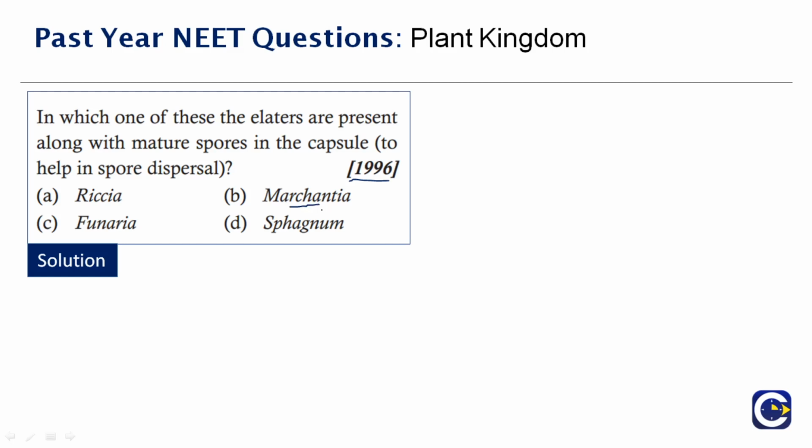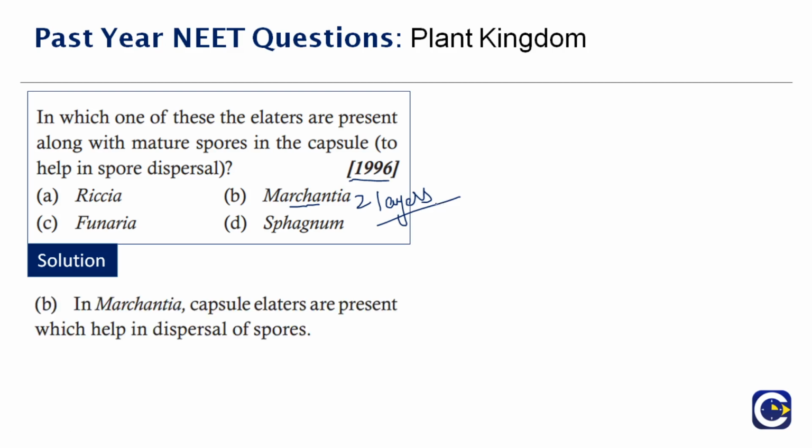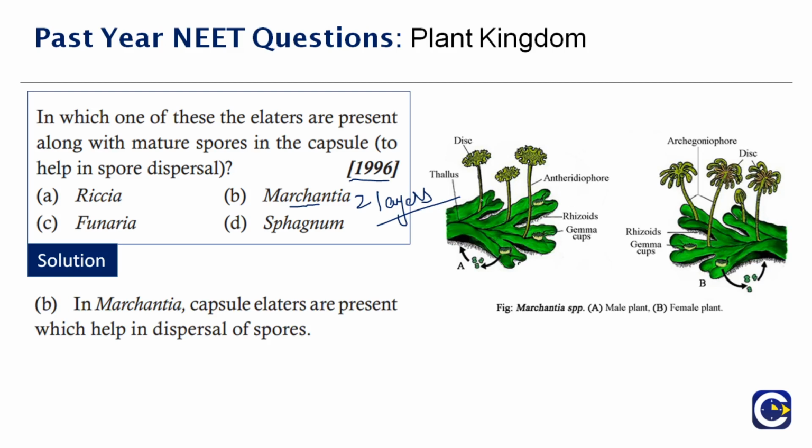Marchantia shows differentiation into two layers. What are the two layers? Can anybody tell? One is the upper layer and the other is the lower layer. The upper layer is the photosynthetic layer and the lower layer is the storage layer. You can see the diagram here. This is the male Marchantia and this is the female. You can see the differences. The male has antheridium and the female has archegonium. This is how you differentiate between a male and a female.